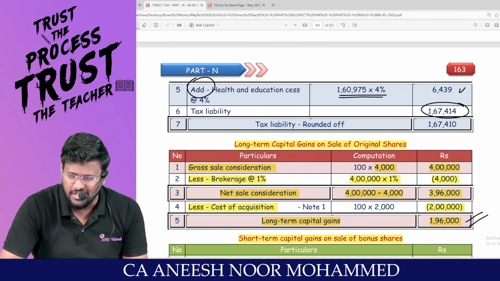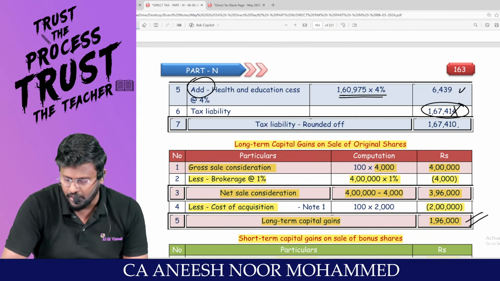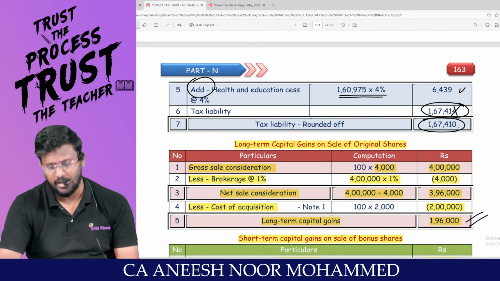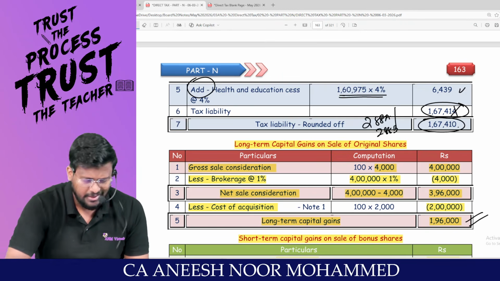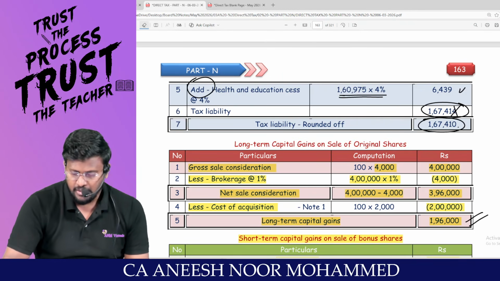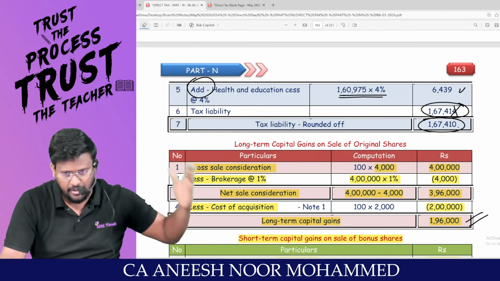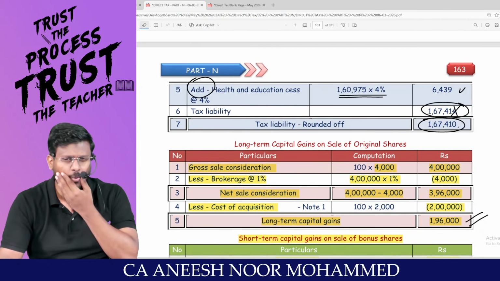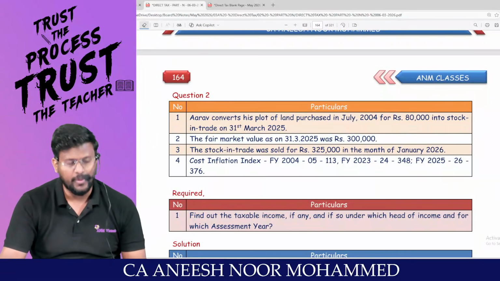Look at the last digit. If it is 5 rupees or less than 5 rupees, put it in the dustbin, sir. So 14 will be rounded off to 10. That's 1,67,410, as per section 288A and 288B. If you don't write that, no problem at all. Sir, straight away write it. More than 5 and above will be rounded off to the next 10 rupees. Less than 5 will be rounded off to the earlier 10 rupees. Any problem? Question number 1 comes to 1,67,410.